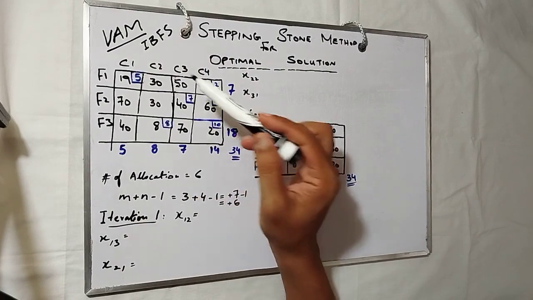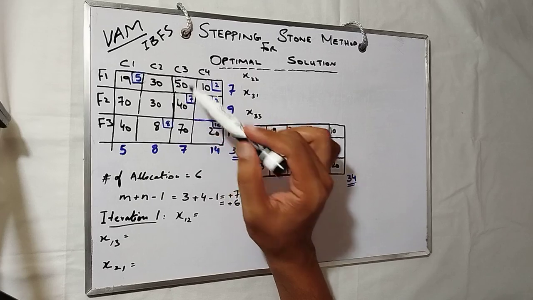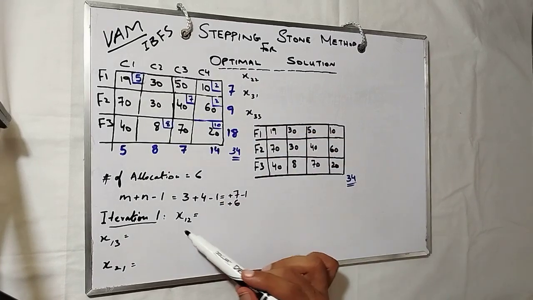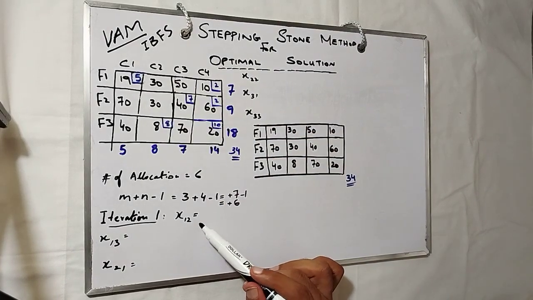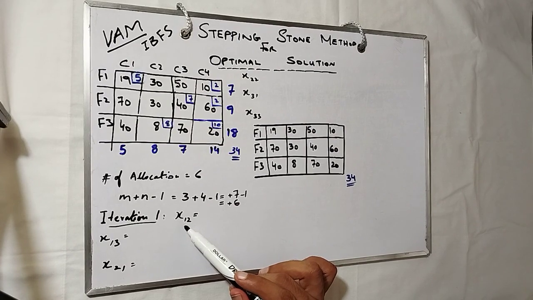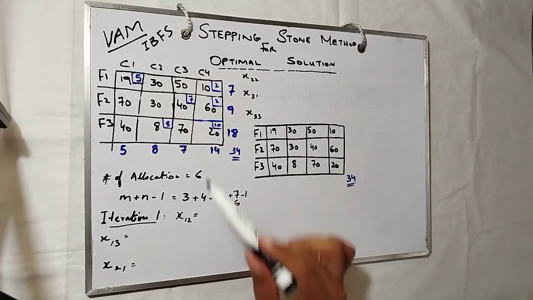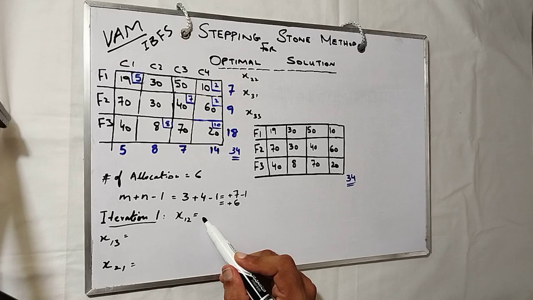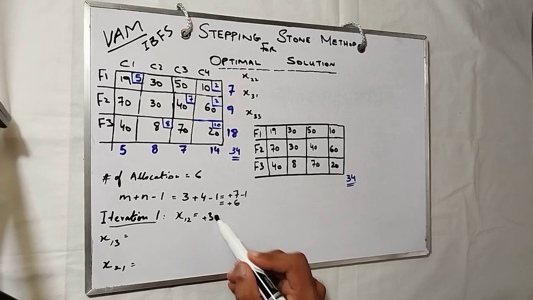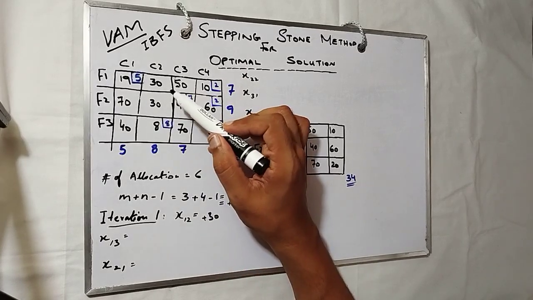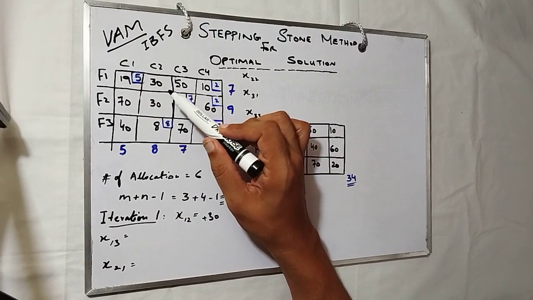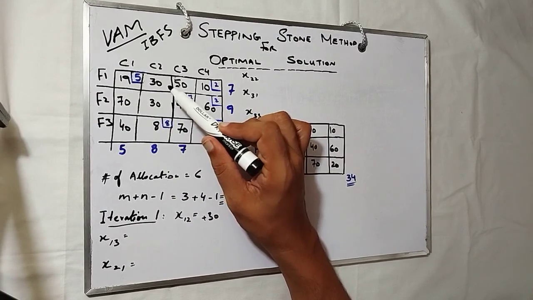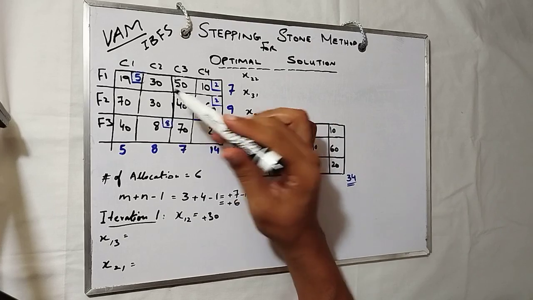Iteration number 1: start from the unallocated cell. The unallocated cell is x12. 1 is showing the row, 2 is showing the column. So x12 is plus 30. Start from the plus 30. Whatever the per unit cost is given, we write like this.